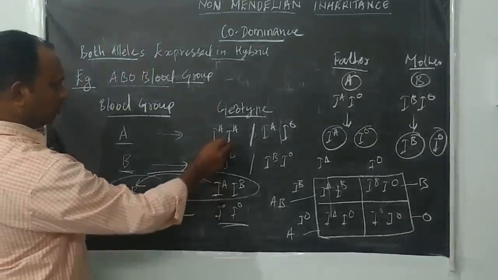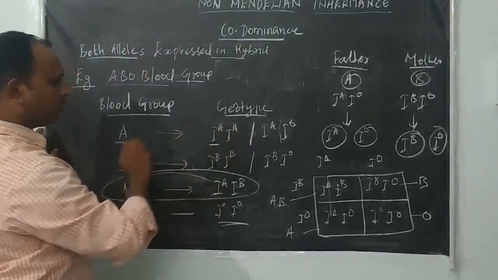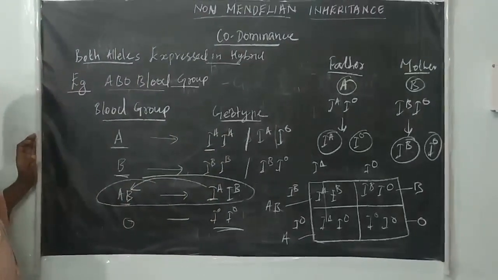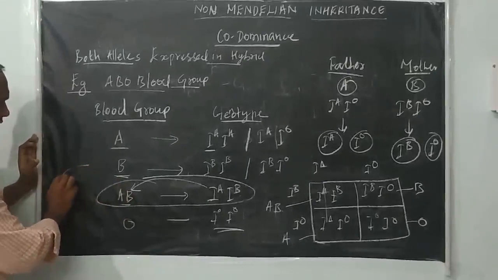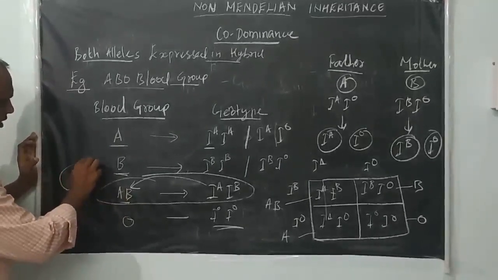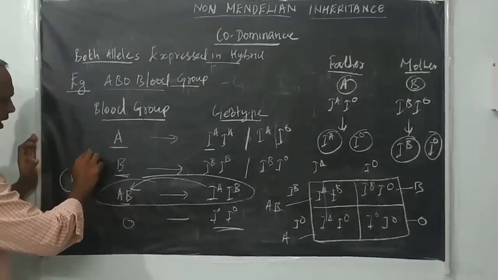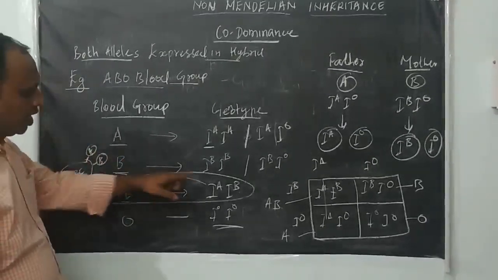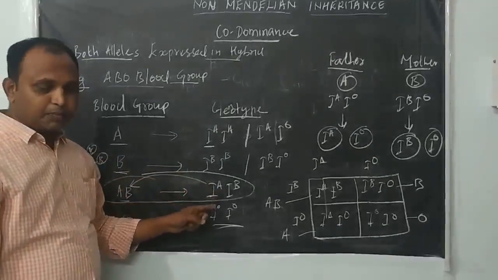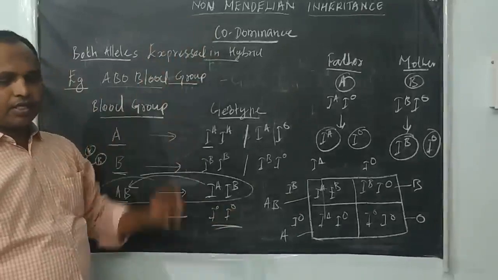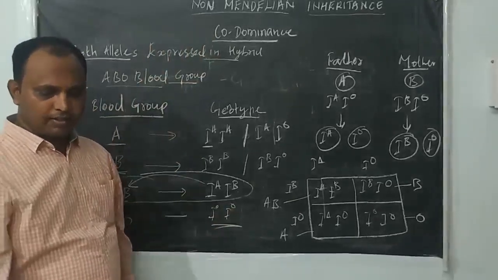Okay, so you see, in the A group, A is there, it produces A antigen. B is there, it produces B antigen. But in this individual, the surface of the RBC contains both types of antigen, A antigen as well as B antigen, because the allelic pair is expressed equally here. Together they are expressing. That's why we say this is co-dominance, right?